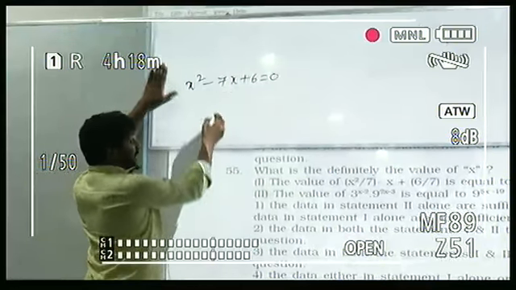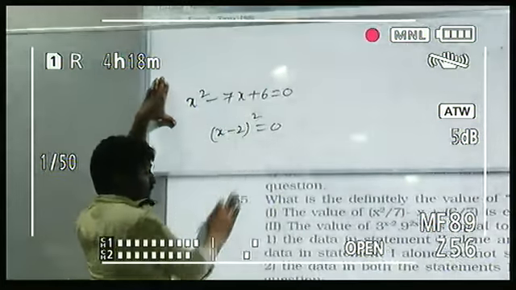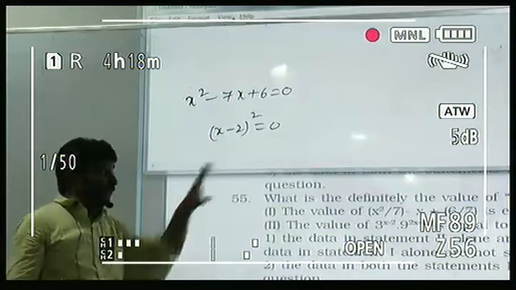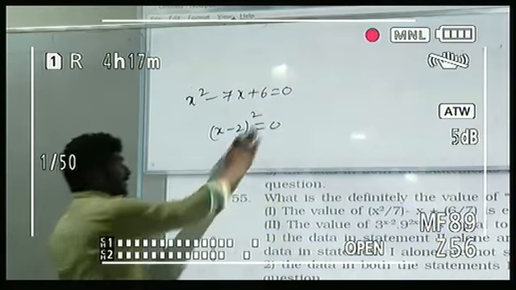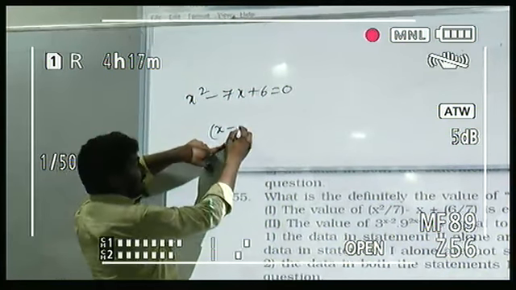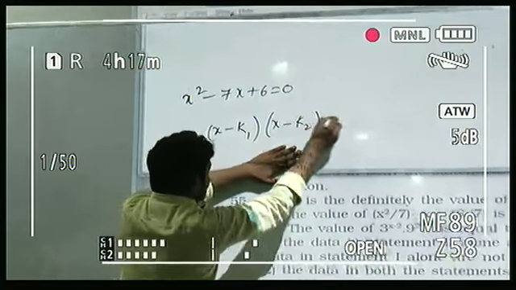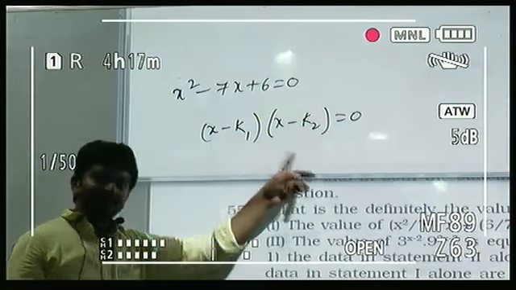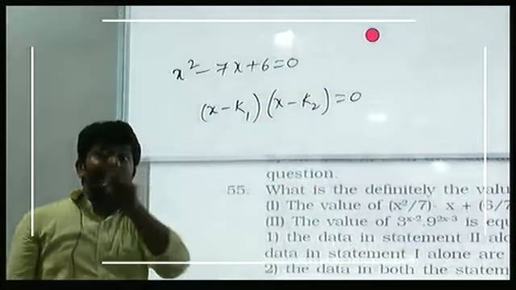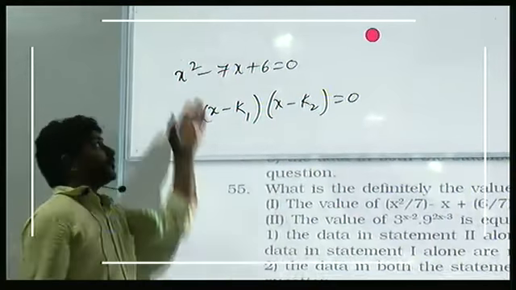అంటే దీని నుంచి నా ఉద్దేశం ఏంటంటే x minus 1 whole square is equal to 0 అనో x minus 2 whole square is equal to 0, x minus 3 whole square is equal to 0. Will you get something like this from this equation? You're sure about it, right? So you'll get combination x minus some constant k1 into x minus some constant k2 is equal to 0. K1 and k2 values will change. Will you get something like this or not? In that case, will you get one value or two values? So will you get definite value for x here? No? So there is no need to solve this question.